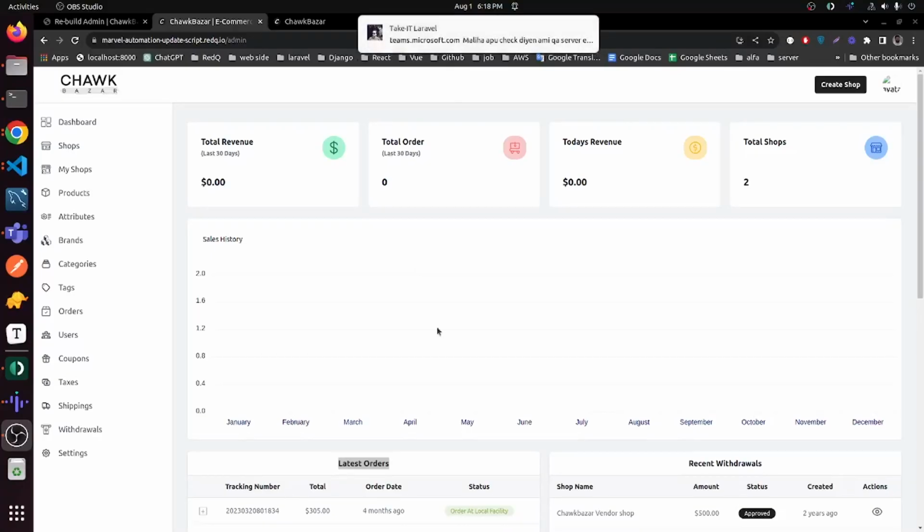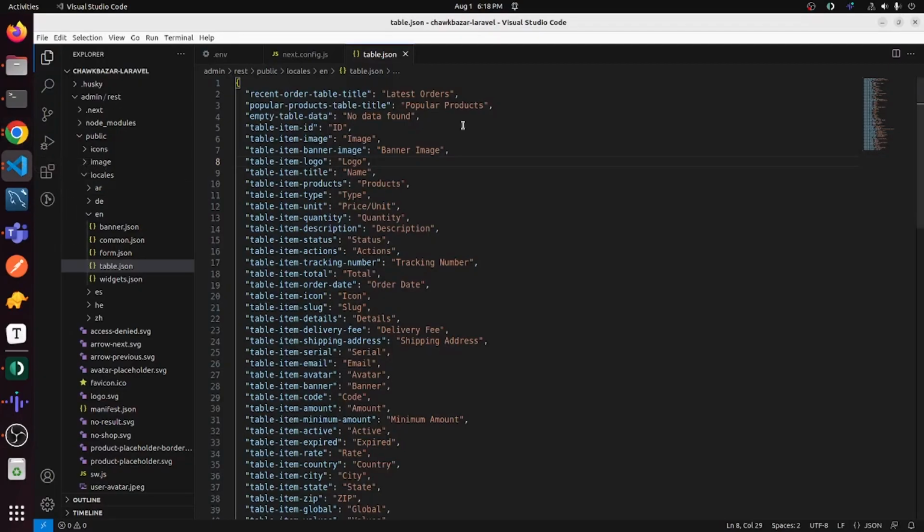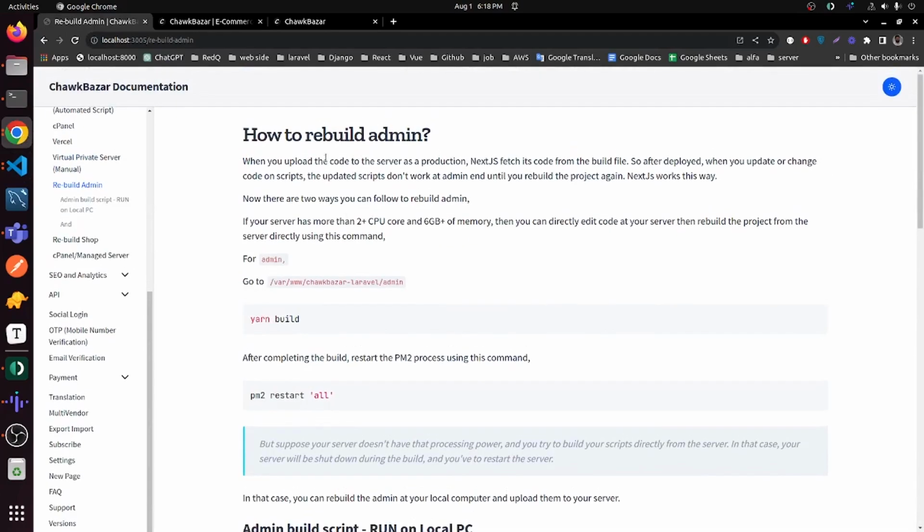How to rebuild the project. I want to change some code, like latest orders to recent orders. Then follow the documentation for more details.